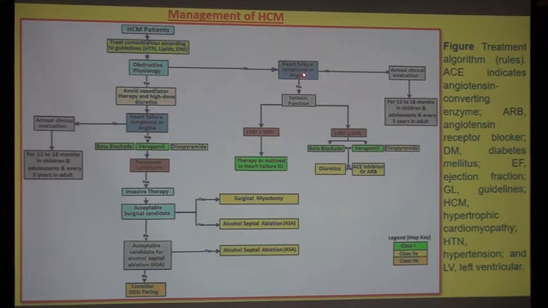And if you don't find heart failure symptoms or angina, then you go for annual clinical evaluation every 12 to 18 months in children and adolescents and every 5 years in adults. This was all the MAPKI for the rules of the treatment.